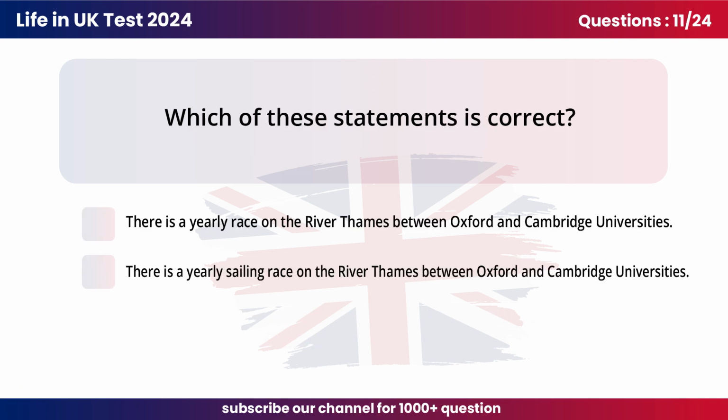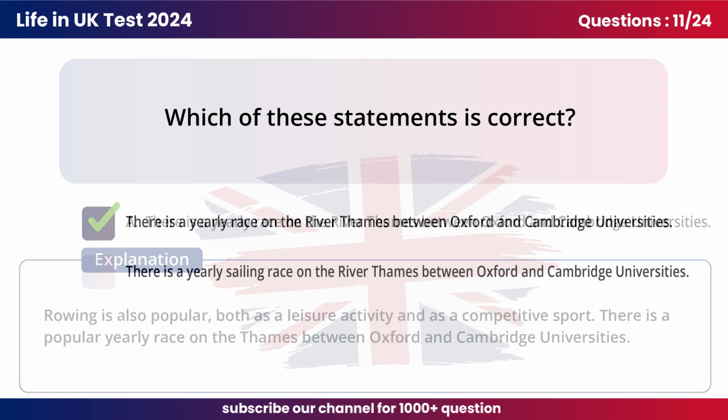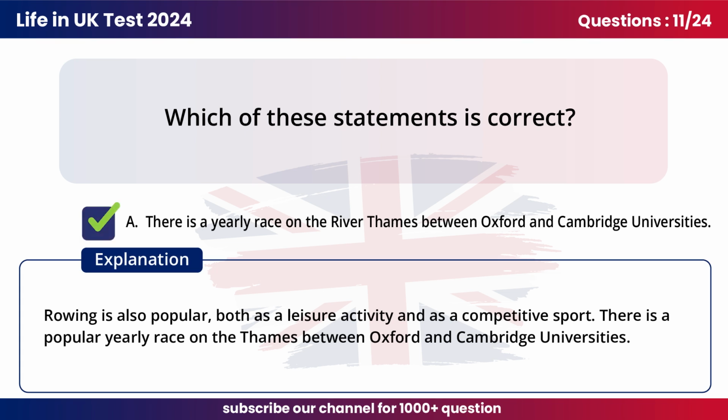Question 11. Which of these statements is correct? A. There is a yearly race on the River Thames between Oxford and Cambridge universities. Rowing is also popular, both as a leisure activity and as a competitive sport. There is a popular yearly race on the Thames between Oxford and Cambridge universities.